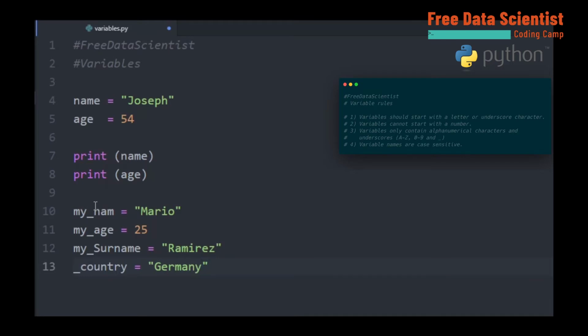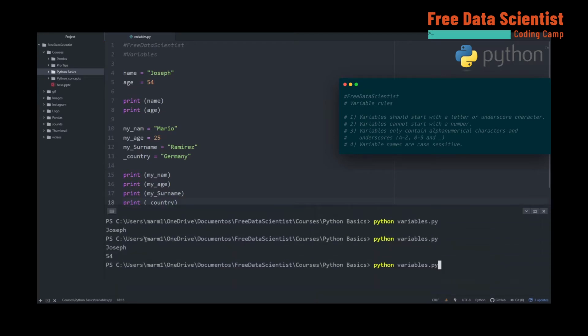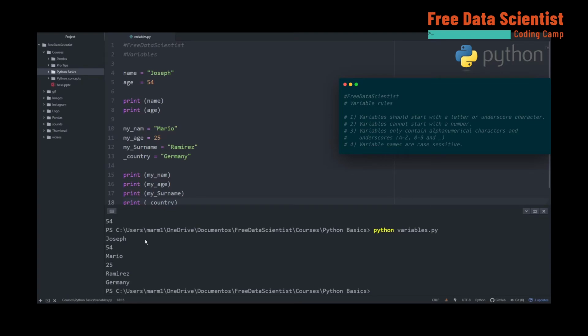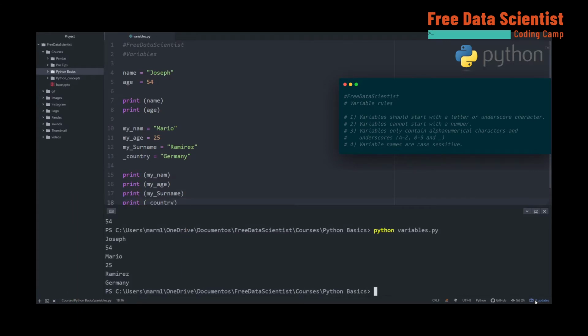We can print these variable values to check if the variables correspond to the values we assign. Print my_name and so on. We open the console and we call the variable.py script, python variable.py, and we press enter. And there you go. We have created our first variables with different names and data types. Congratulations, you already know variables.